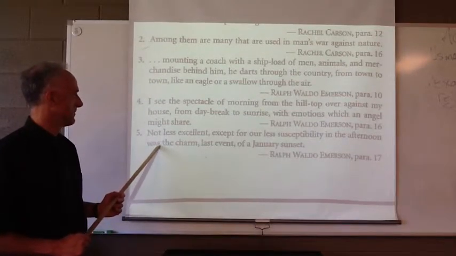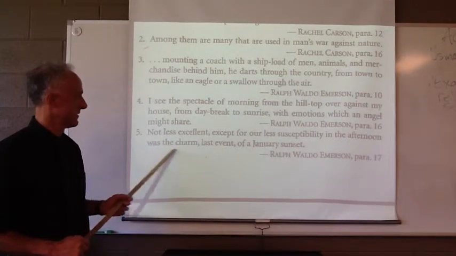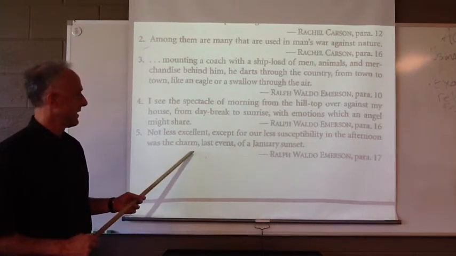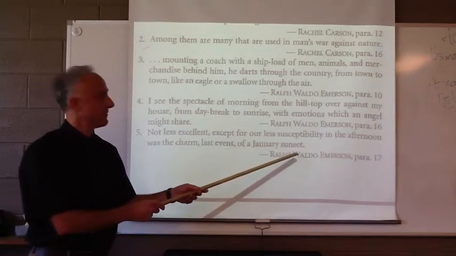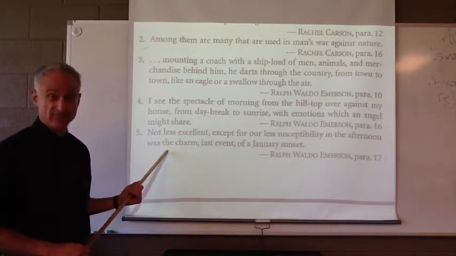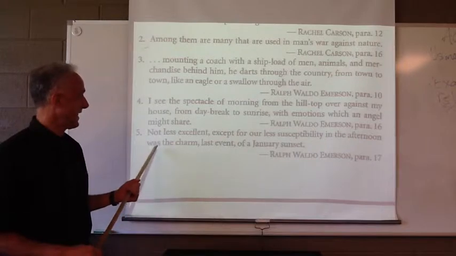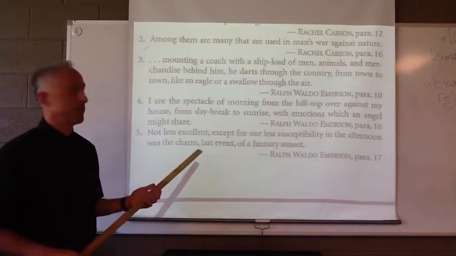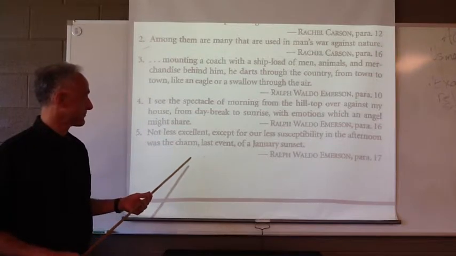Subject, verb: charm was. This would be an appositive, renaming charm. And this is a prepositional phrase, so it can't be our subject. Charm was. It's inverted. So we have inversion and the main idea coming later. So we have periodic and inversion.